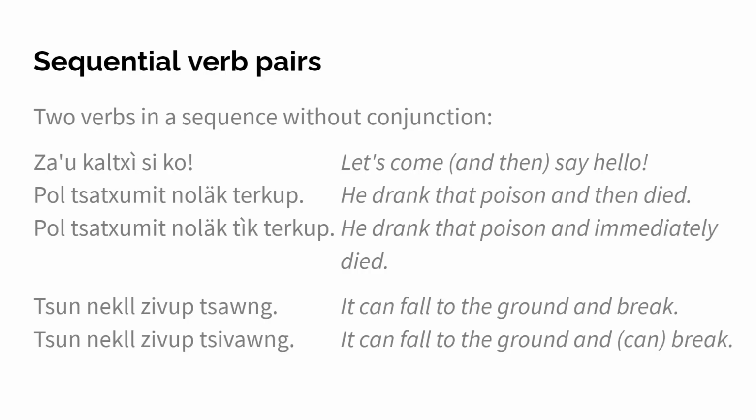Here are two more examples. Zun nickel siwop zaung. So here we see that zun, the modal verb, influenced the siwop, but we actually don't have an even fix in the zaung. So it can fall on the ground and break. And we actually also have the next sentence, zun nickel siwop ziwaung. So here both get the even fix from the zun. It can fall on the ground and then can break.